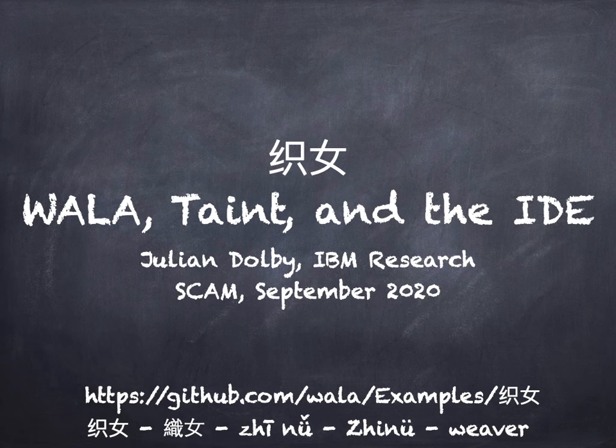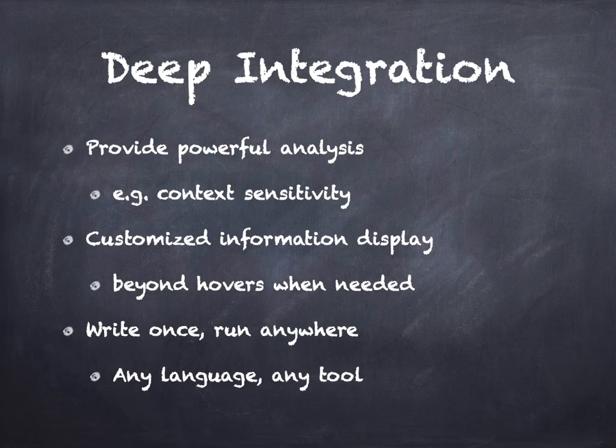Now, the purpose of this analysis is what I'm going to call deep integration with the IDE. We have to provide powerful analysis with things like context sensitivity. After all, that is what Wala does. But once you have the analysis, you want to provide customized information display when the analysis is likely to compute some kind of artifacts about your code, and you would like to show them in the most natural way possible, not necessarily cramming them into a hover or something like that.